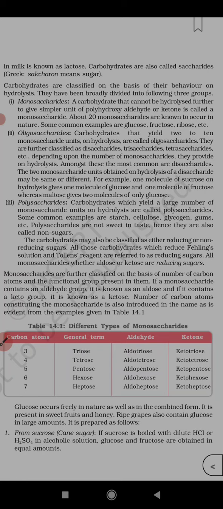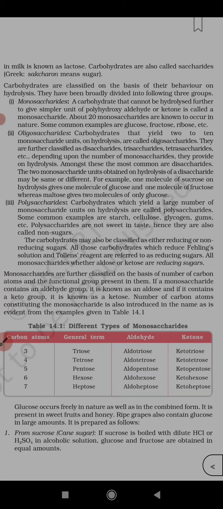Amongst these, the most common are disaccharides. The 2 monosaccharide units obtained on hydrolysis of a disaccharide may be same or different. See, you have taken a disaccharide, it has undergone hydrolysis, then it has given 2 monosaccharide units. These 2 monosaccharide units may be different or may be same. For example, 1 molecule of sucrose on hydrolysis gives 1 molecule of glucose and 1 molecule of fructose.